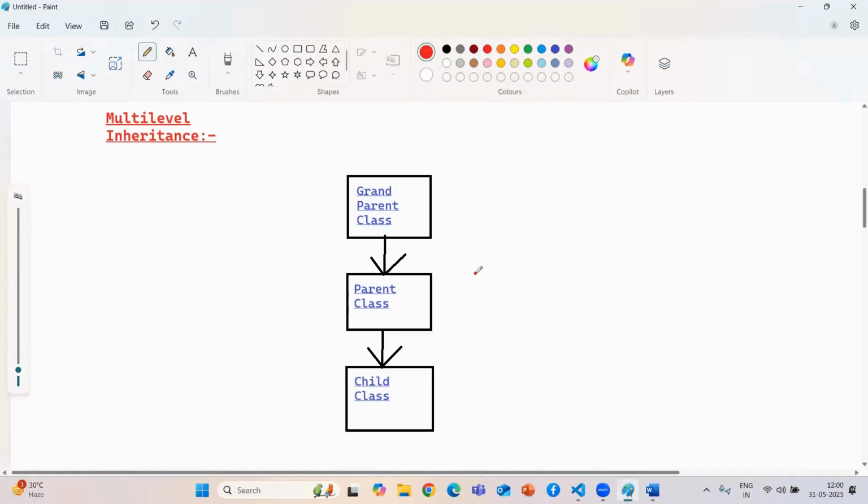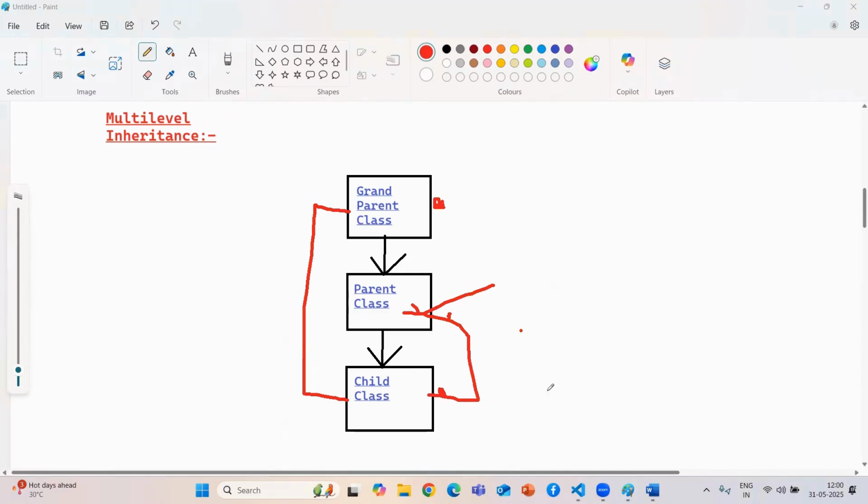If you see, I am taking three classes: one is grandparent, one is parent, and one is child. For this child class this is the parent, but there is no connection between them. If you establish this connection, inheriting from one child class to another child class, then this type of behavior we can call multi-level inheritance.